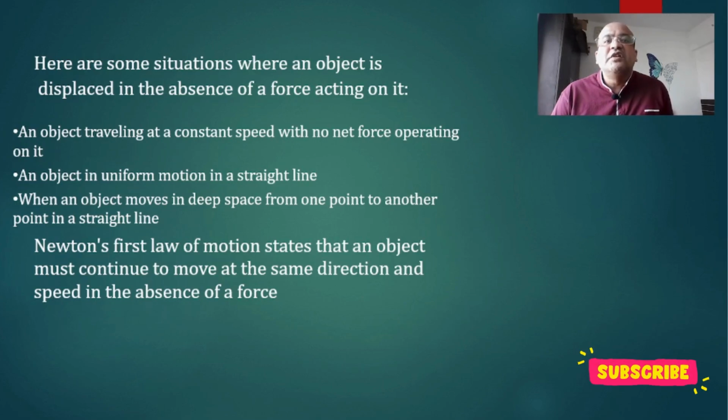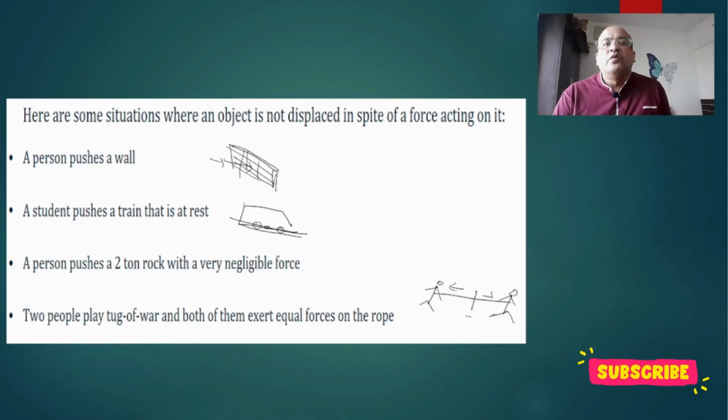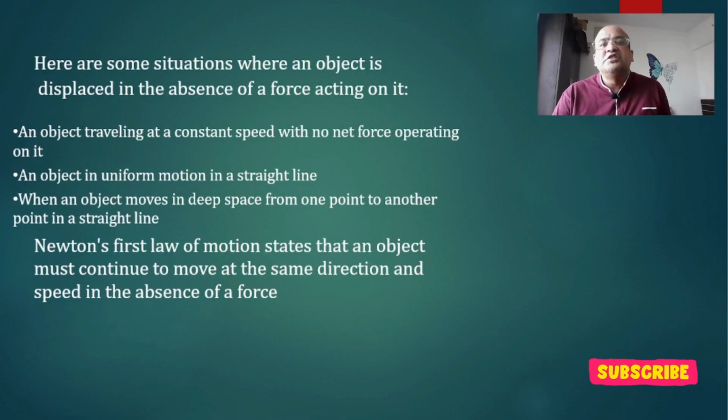So here are some situations where the object is displaced in the absence of force acting on it. Previously we saw that force is applied and there was no displacement. Now we are going to see a situation where an object is displaced, but the force is not there. Can it happen like that? Let's see. An object traveling at a constant speed with no net force operating on it. The object is traveling at a constant speed and no net force is operating on it. So there is a displacement without force being applied.